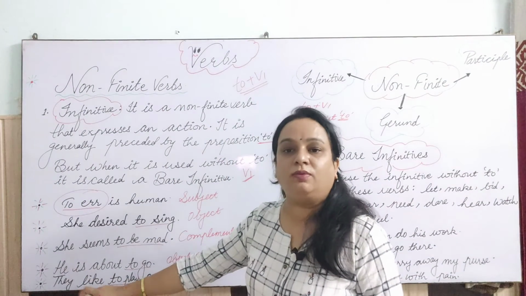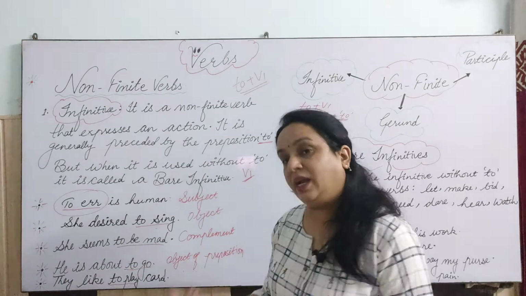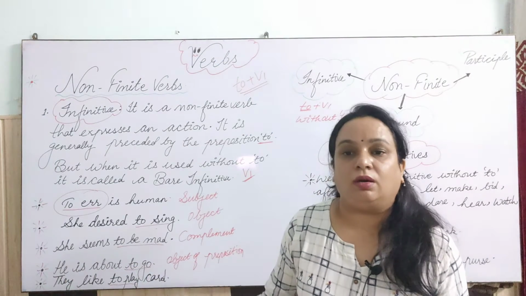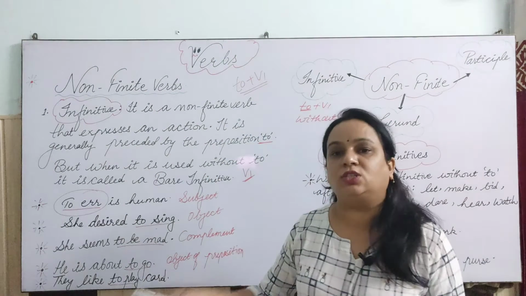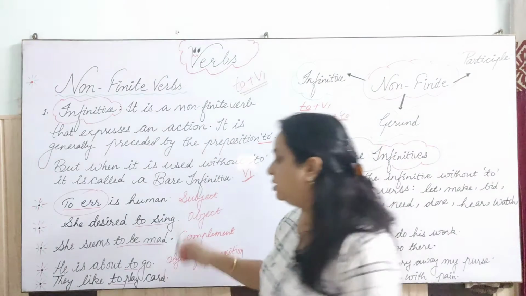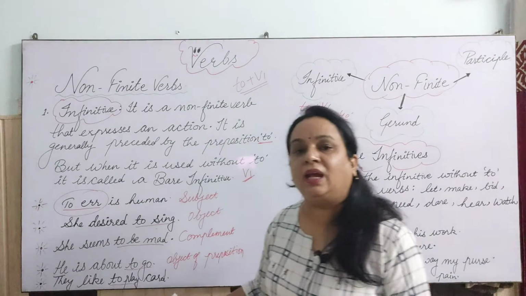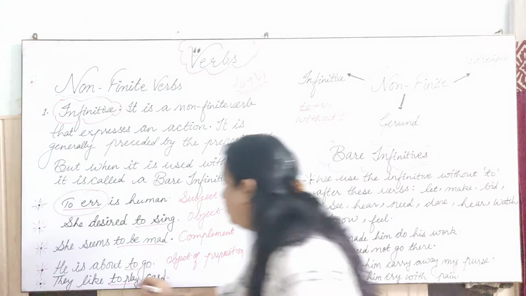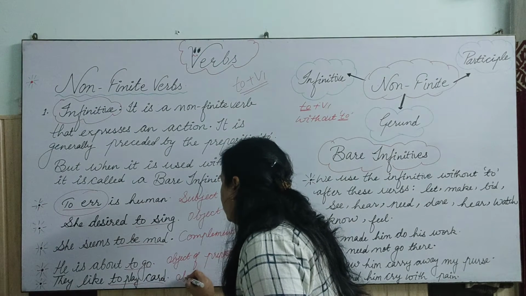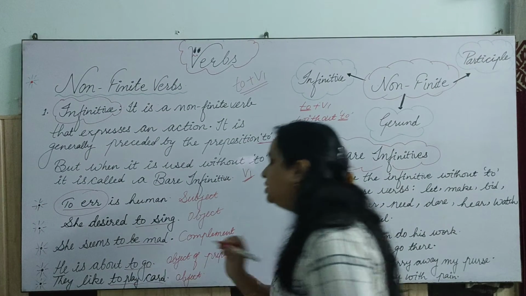Finite verb here or non-finite verb? Because they liked bhi ho sakta tha, they will like bhi ho sakta tha. So this is finite verb. Lekin to play is non-finite verb, which is working as infinitive, and to play cards, it is working as object here. So again it is working as object in the sentence, right?